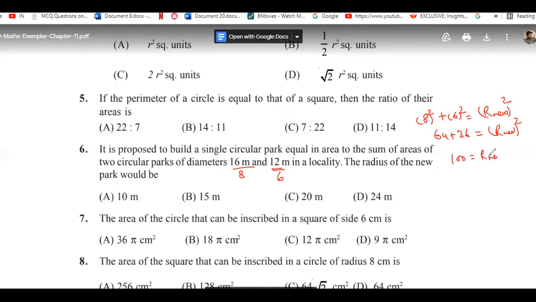100 equals R new square, and R would be 10. So you can write here R is equal to 10 meter. So our answer would be 10 meter. Okay. Now do the next question.